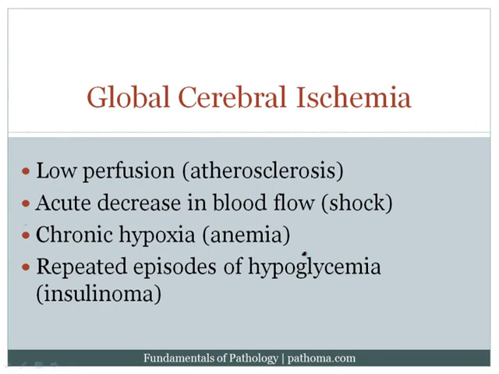Similarly, we could see it with anemia. Again, with anemia, we'd have less oxygen going into the brain globally. And finally, in very high yield, you can see it with repeated episodes of hypoglycemia. Recall that glucose is an essential energy source for the brain. And so if you get hypoglycemia, that will globally affect the entire brain, creating a global cerebral ischemia.